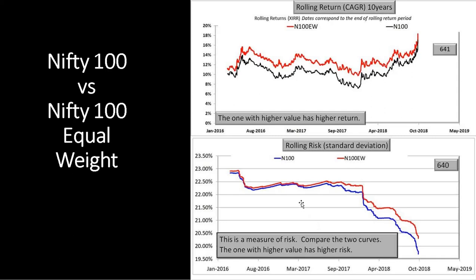And in terms of risk, the Nifty 100 equal weight is a little riskier. So in the bottom graph, you have the rolling risk. So that is the standard deviation plotted over 10-year periods. Again, about 640 data points are there in each curve. And so here in terms of risk, the red line here is higher than the blue line. This means that the red line for Nifty 100 equal weight has got a little more risk than the Nifty 100. So the Nifty 100 equal weight tends to offer higher reward, but at a little higher risk, which is perfectly fine.